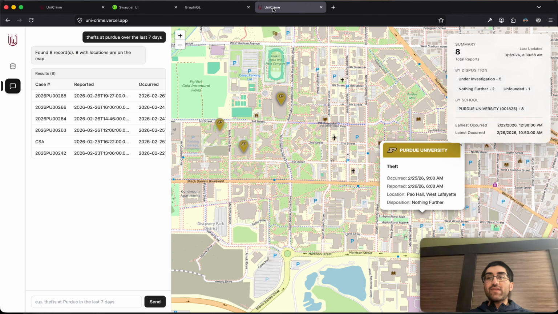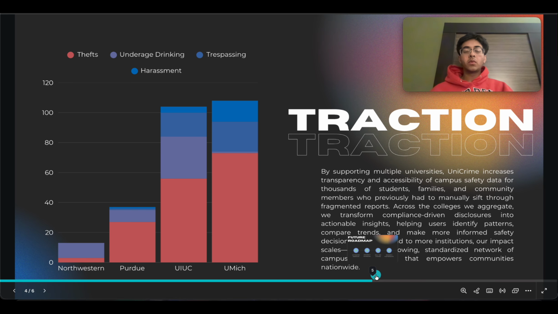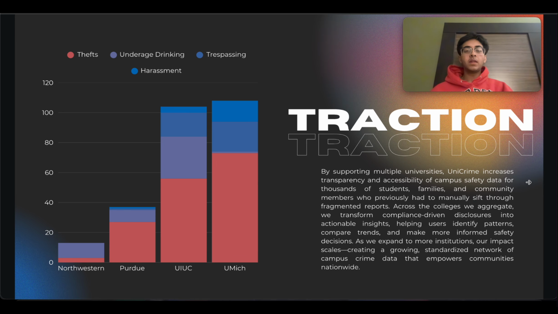Finally, our entire application is live, so you can actually go to uni-crime.vercel.app to try it out today. Through our database, our API, and our UI, UniCrime is able to develop new insights that could not have been made possible before, such as analyzing universities across their various different crime categories.